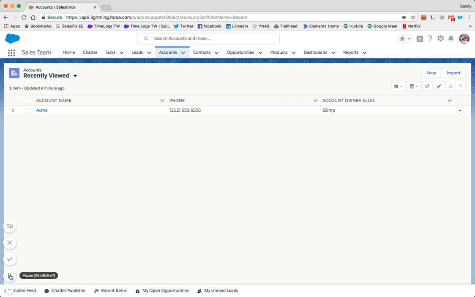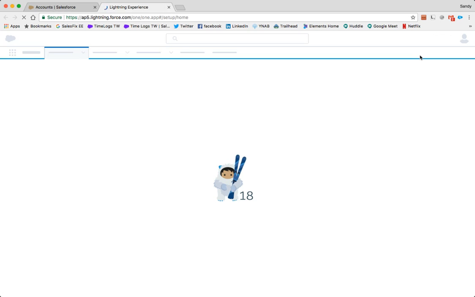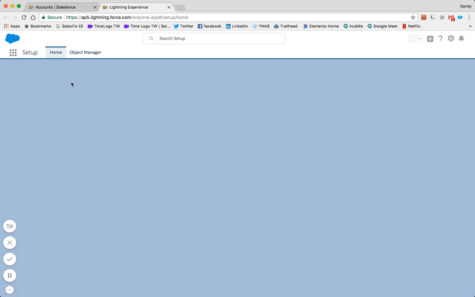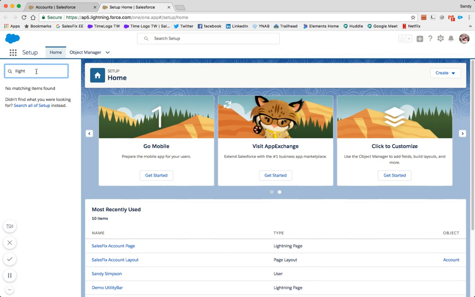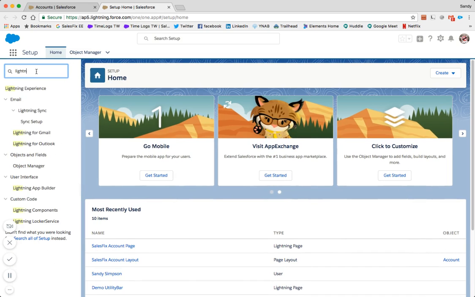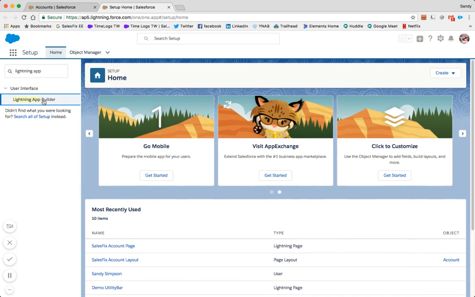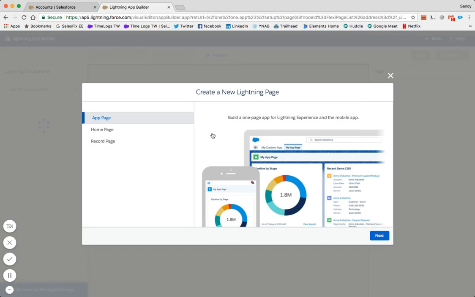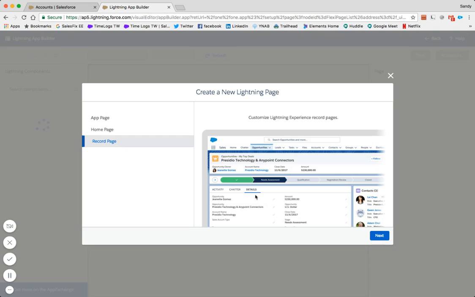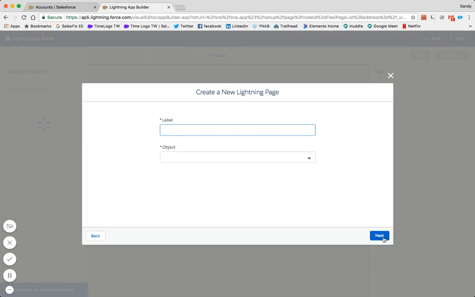You start by navigating to the Lightning App Builder. Click on your Setup cog, select Setup. In the Quick Find search bar, start typing Lightning App Builder, and click to select. Click New. Select Record Page and Next.